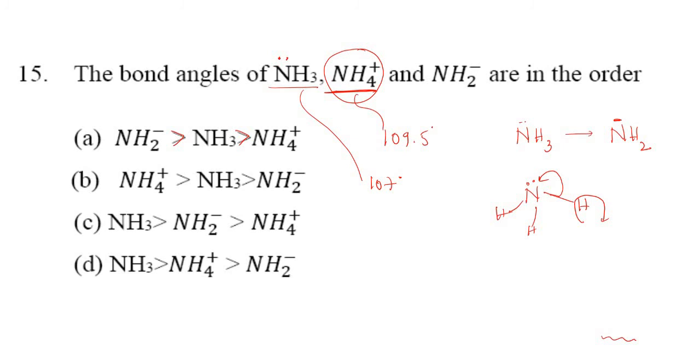It means one more electron pair is present, so the bond angle decreases still further. According to this explanation and this concept, we can say that option B is the correct option. That is NH4 plus first, then comes NH3, and then comes NH2 minus. Is it clear, students?